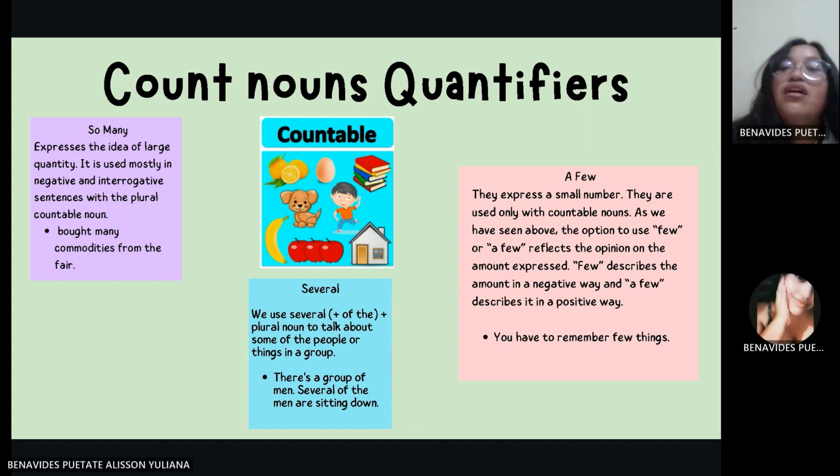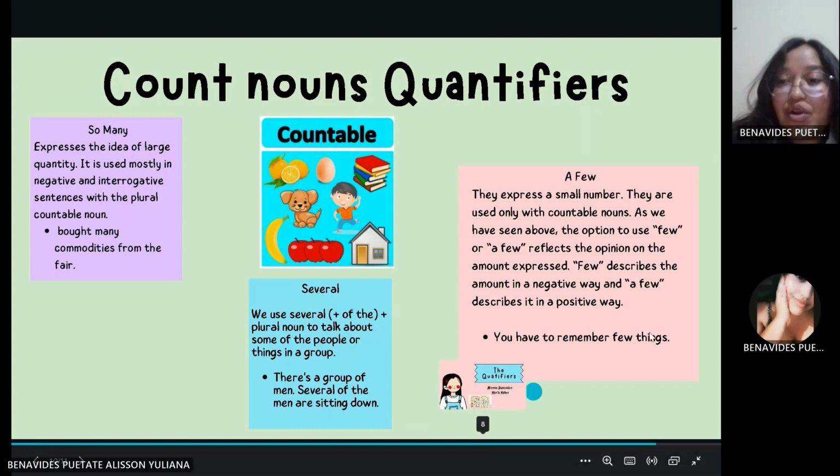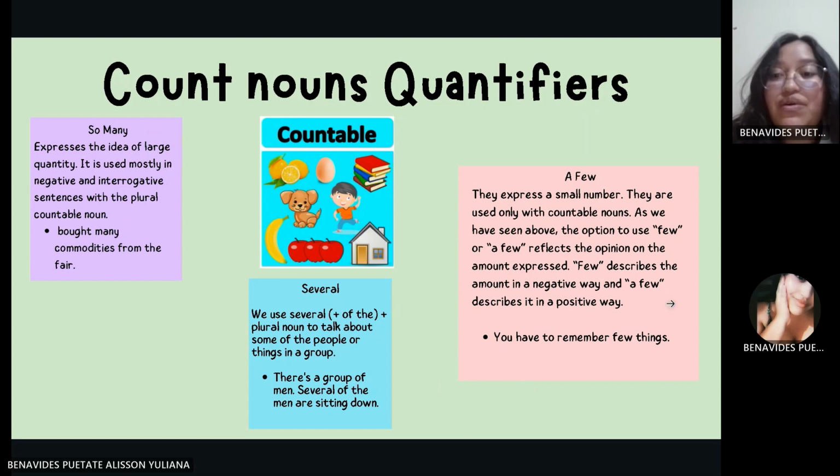A few expresses a small number. They are used with countable nouns. We also have the option to use few and a few to reflect the opinion of the amount expressed. Few describes the amount in a negative way and a few describes it in a positive way. Example: You have to remember few things.